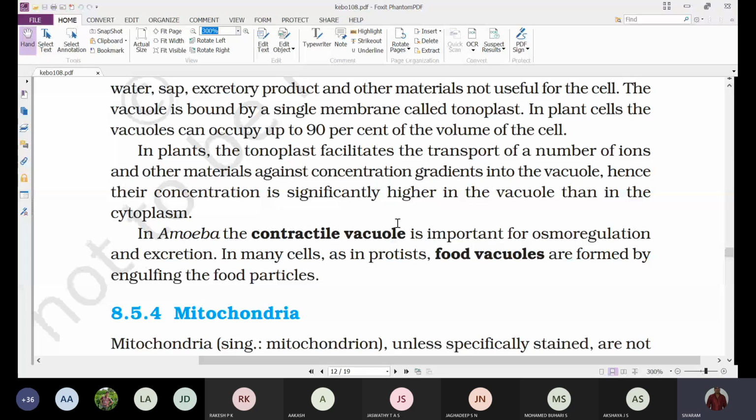Okay, that is about the different structures that are associated with the endomembrane system.